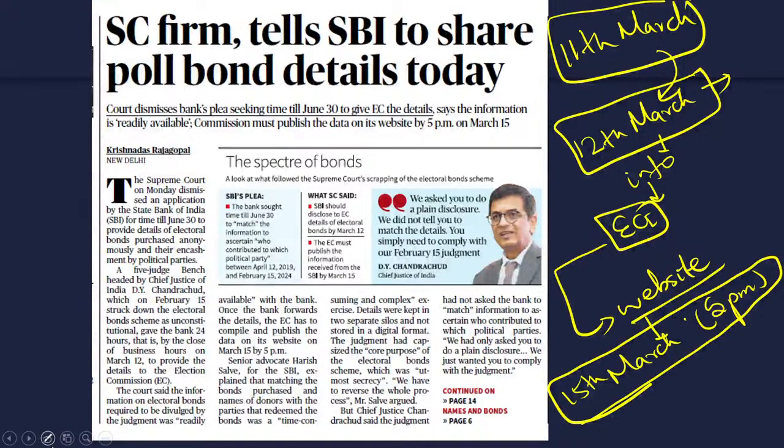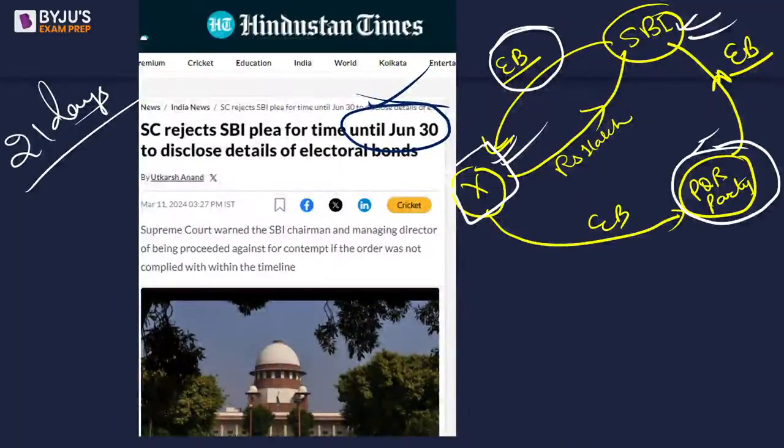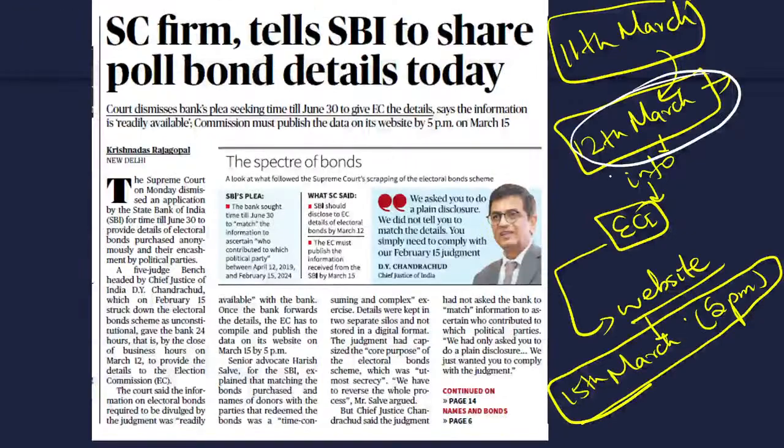So now it has become binding on the SBI to reveal the information regarding electoral bonds, both who has bought them and which political party has encashed them, by 12th March, that is today, until night. It is supposed to reveal it to the Election Commission of India, and within 3 days the Election Commission is supposed to upload it on their website so that the public can see. How many bonds?